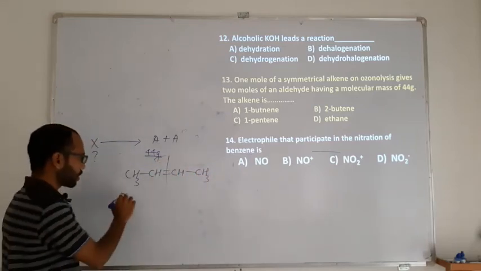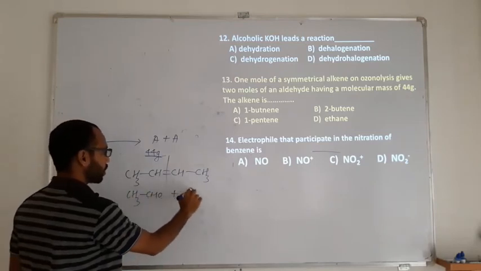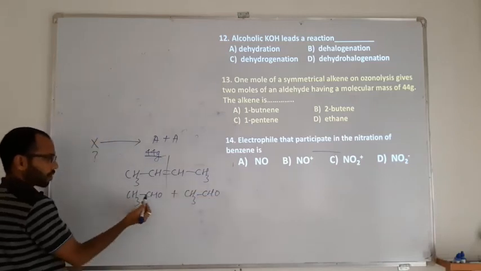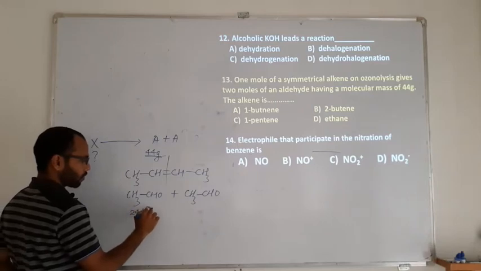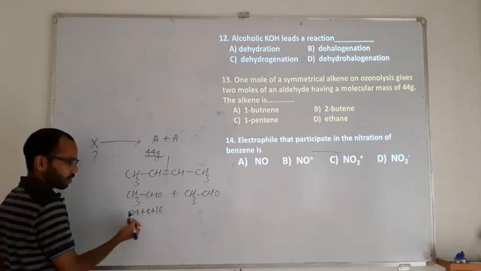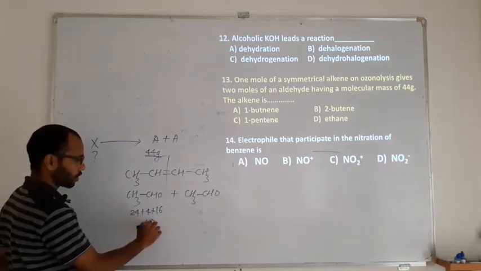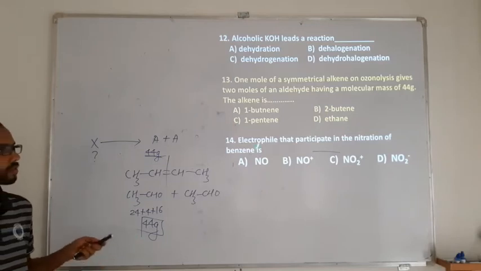So as it is symmetrical, what aldehyde is it going to form? CH3CHO and CH3CHO. Both are the same. Number of carbon 2, so 12 into 2 is 24, hydrogen 4 plus oxygen 16, so 20, total is 44. Therefore it is going to be 44 gram.